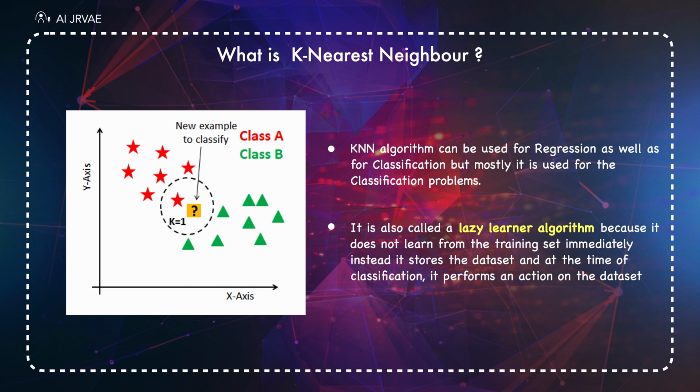KNN algorithm can be used for regression as well as for classification, but mostly it is used for classification problems. It is also called a lazy learner algorithm because it does not learn from the training set immediately. Instead, it stores the data set and at the time of classification, it performs an action on the data set.